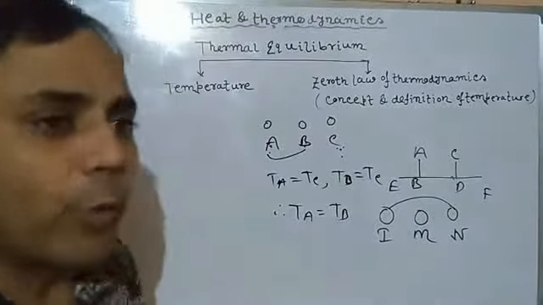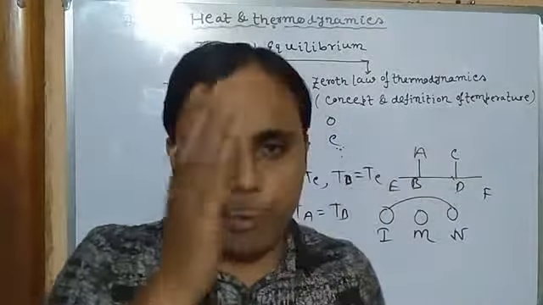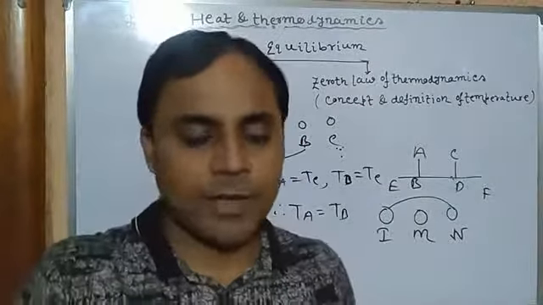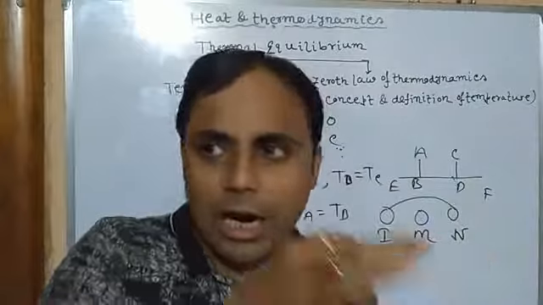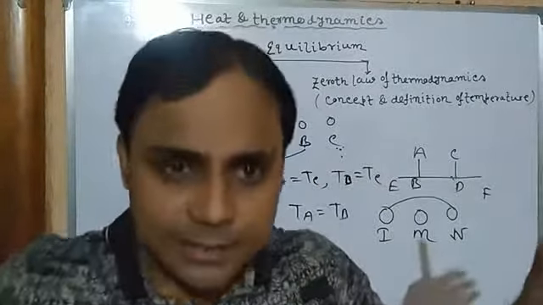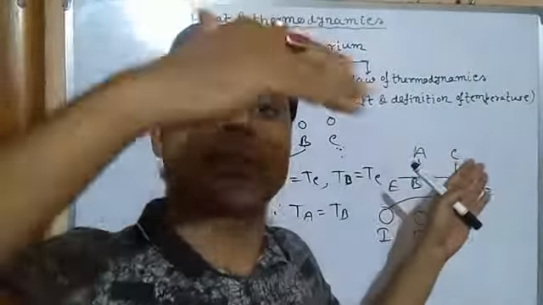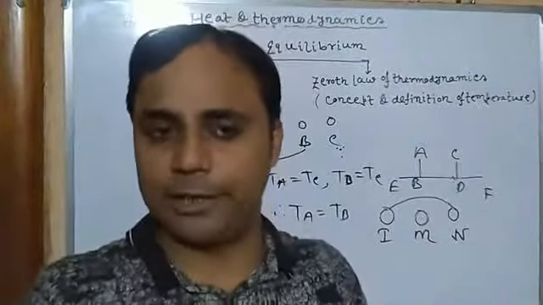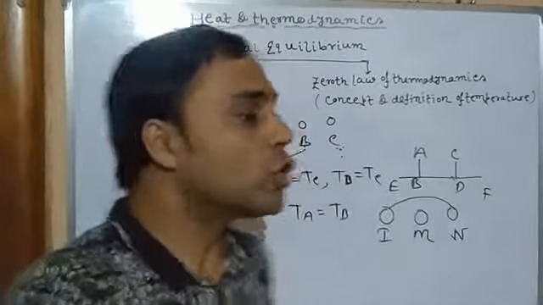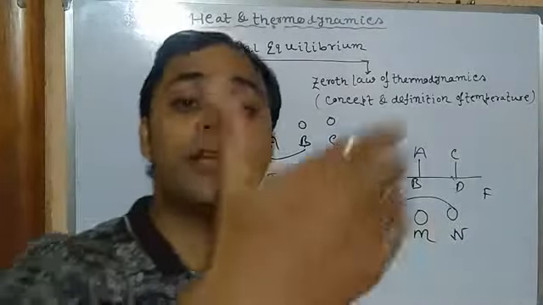It means every body or every object contains a characteristic, general property, and if it is the same for other bodies, then we can say that this body and the other bodies are in thermal equilibrium. Clear? And this is the temperature. So from the zeroth law of thermodynamics, we can get an alternative definition of temperature.